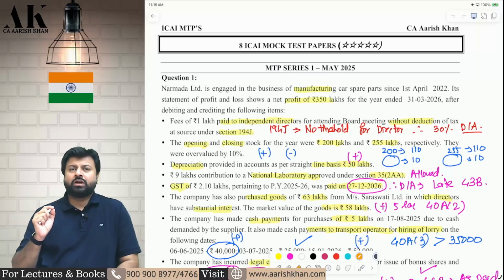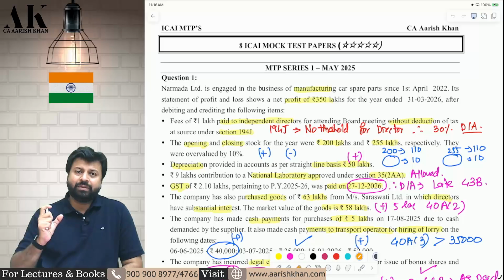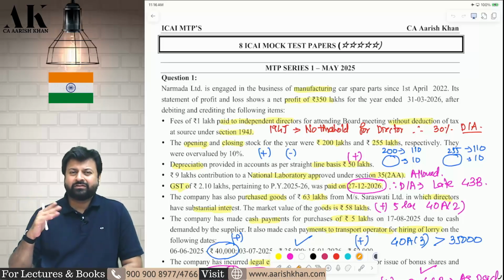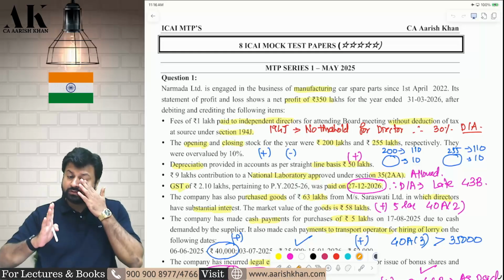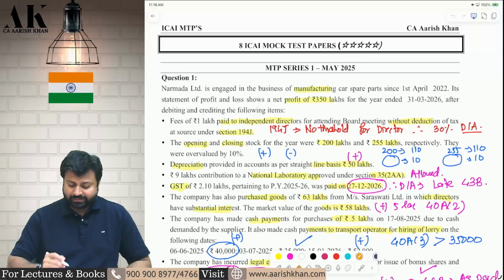Our objective is to cover maximum content in minimum time. Optimum utilization of time we have to do. Our objective is not to repeat the same questions again and again, especially when they are exactly the same. Okay. So these are the few things that I had to say before I start with the discussion.